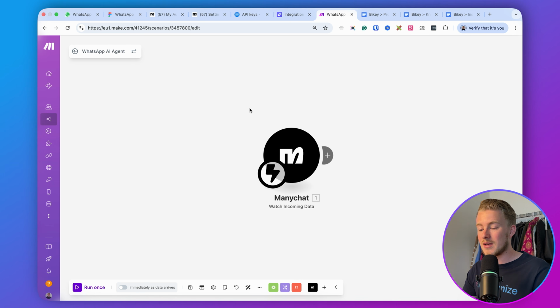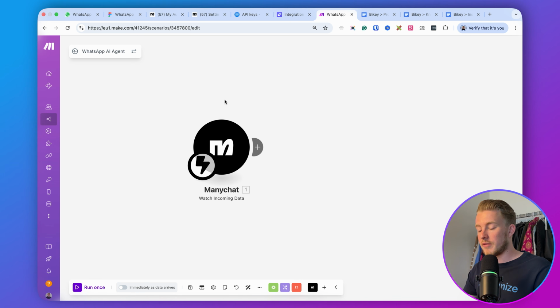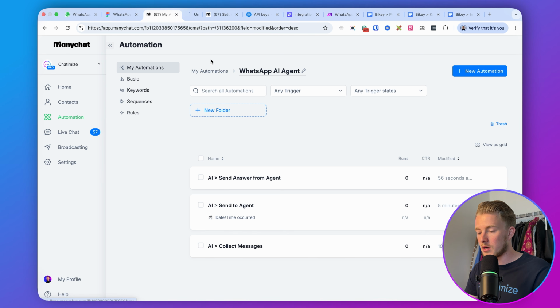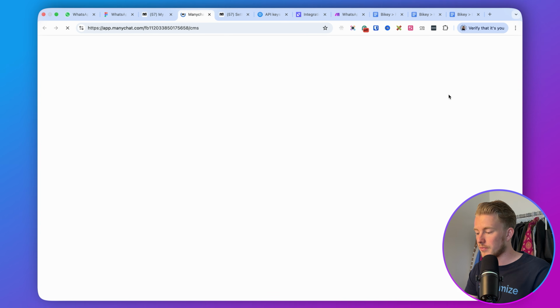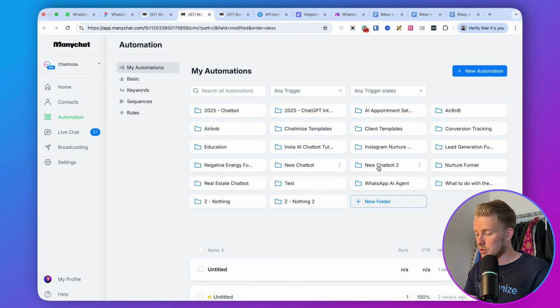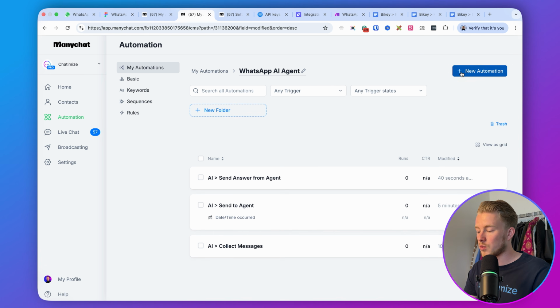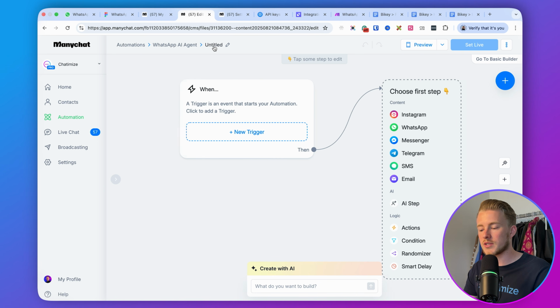Here we are inside Make. So before we're going to build something out, it's very important that Make knows what data we are working with. And by default, Make doesn't know all the data that we have in Manychat. So what we can do is we can just go here, open a new tab, and then we create one other automation, but this is just for testing purposes.